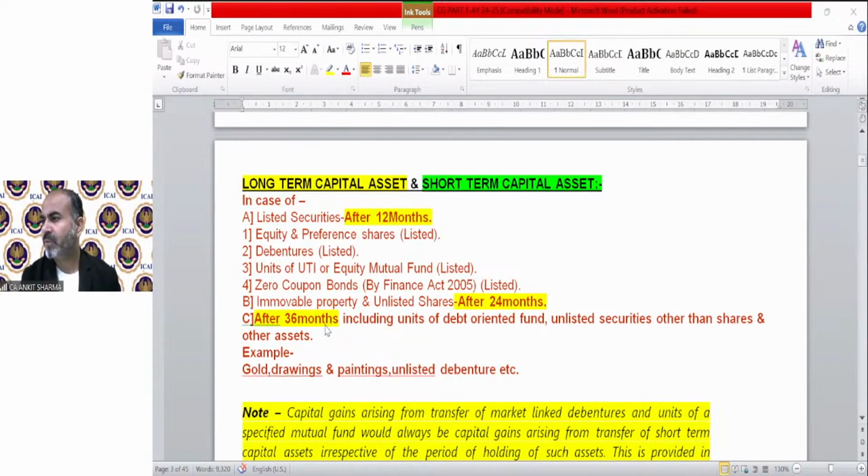Okay. Next is, sir, Sushil is asking, are stock and stock in trade the same? Yes, stock and stock in trade are the same thing. They are exactly the same. There's no difference between stock and stock in trade. Price index, I will explain what is the meaning of price index. The indexation concept is yet to be discussed.